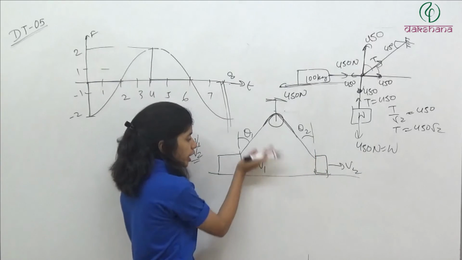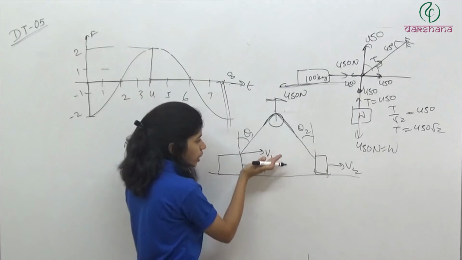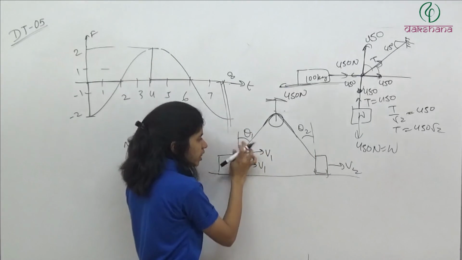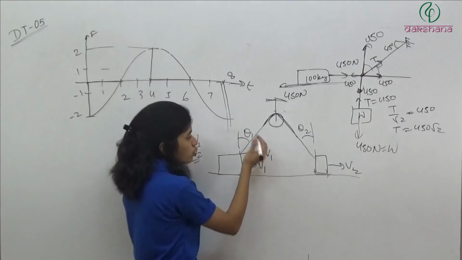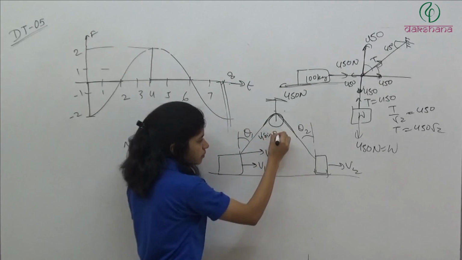So velocity component in this direction, this is v1. So in this direction its component will be, this is theta, so this will be 90 minus theta, so v1 sin theta 1.